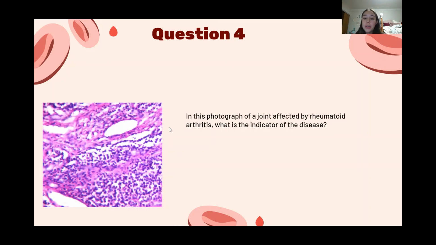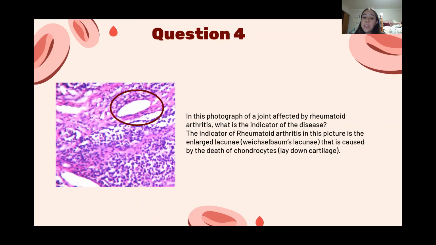And then here's the last question. In this photograph of a joint affected by rheumatoid arthritis, what is the indicator of the disease? The answer is the enlarged lacunae, which is Weichselbaum's lacunae, that's caused by the death of chondrocytes, which lay down cartilage. So that space is bigger because they're breaking it down.